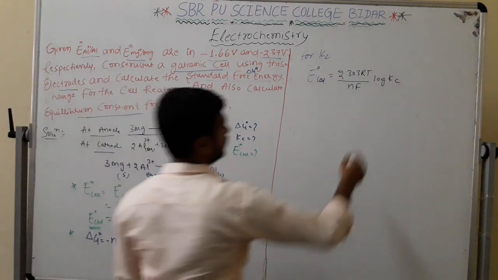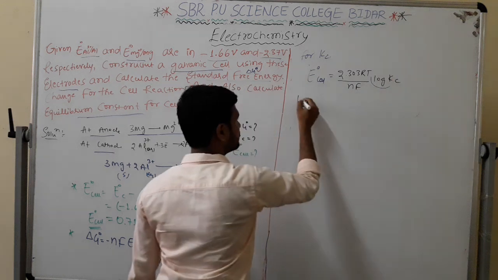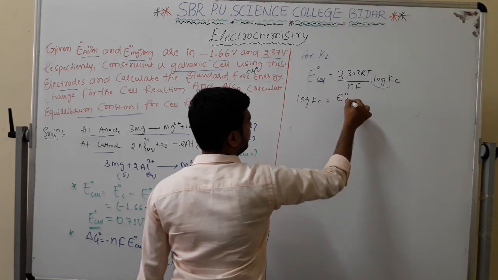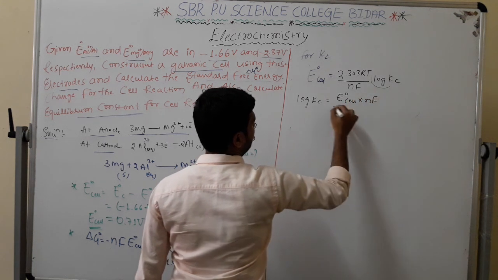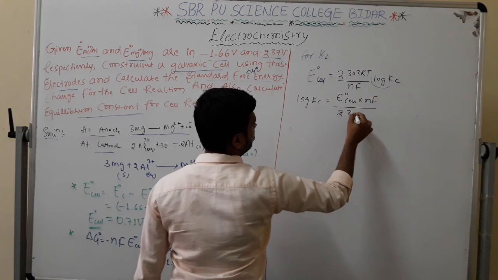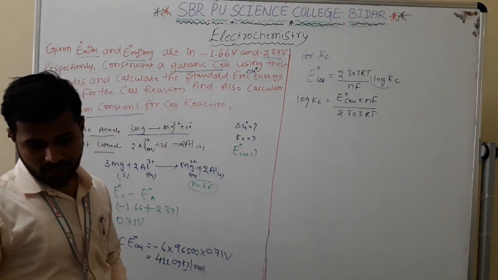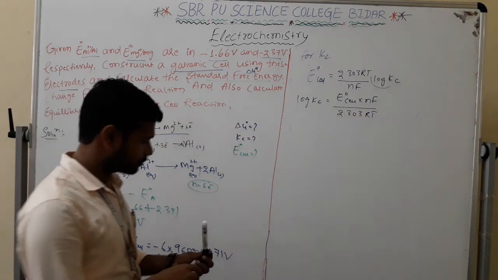Okay, I require this Kc value. I am taking this outside. Log Kc is equal to E naught cell into nF divided by 2.303 RT. Say yes or no? Okay, now substitute the values one by one.